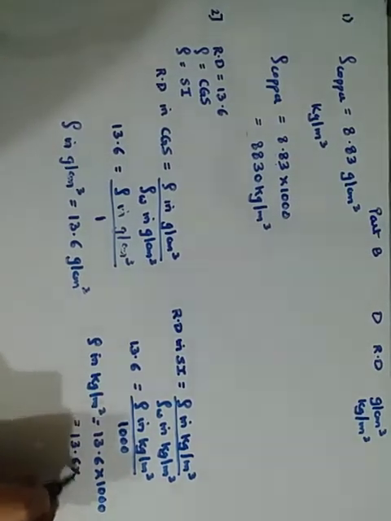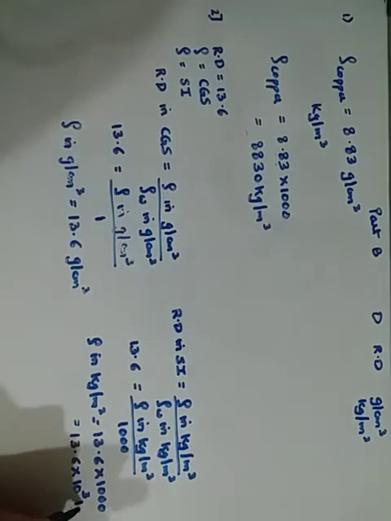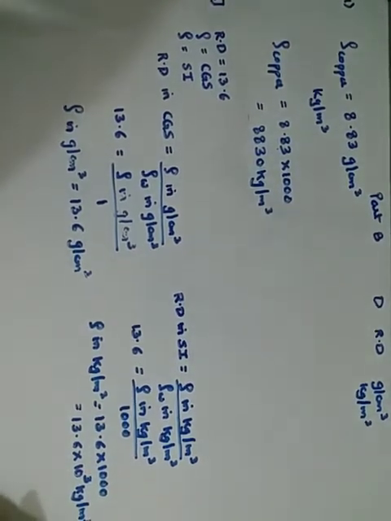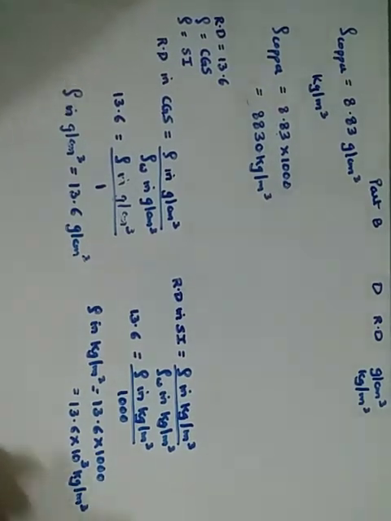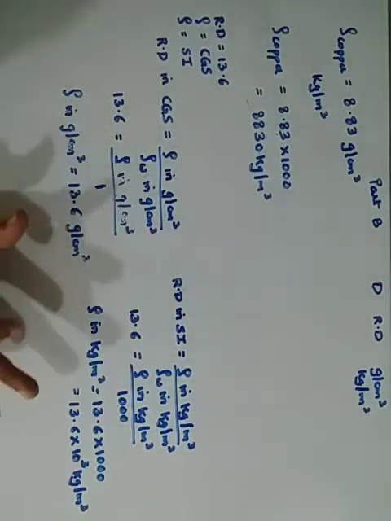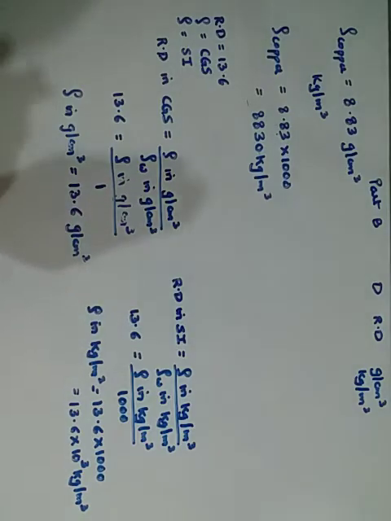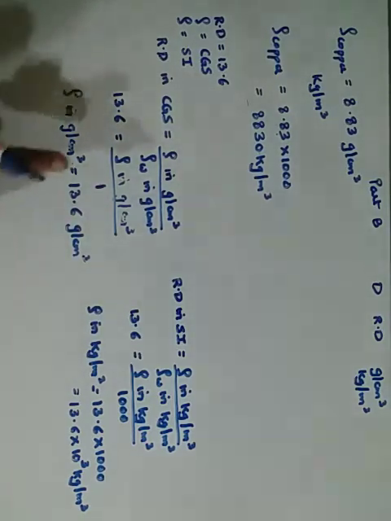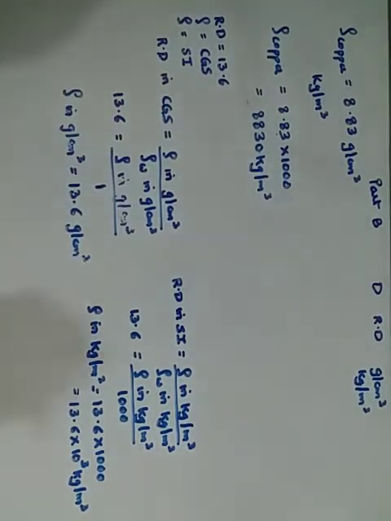which is 13.6 into 10 raised to 3 kilogram per meter cube. That is the answer, understood? Simple calculation. The formulation I have given you, this is there in the textbook. I have made the tick for CGS and SI unit. Okay, we proceed.